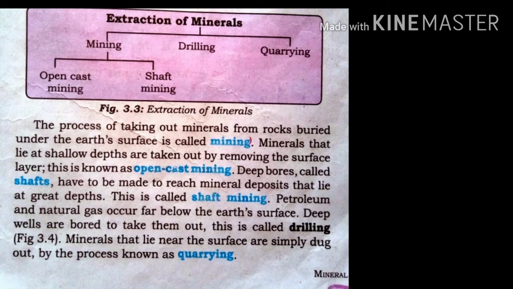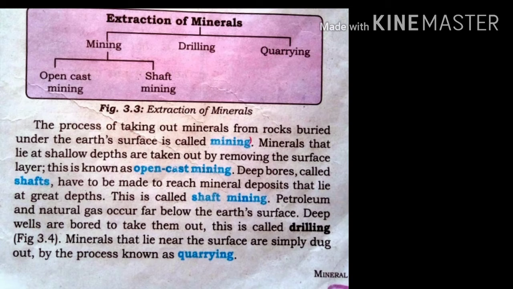Minerals that lie at shallow depths are taken out by removing the surface layer. This is known as open cast mining. Deep bores called shafts have to be made to reach the mineral deposits that lie at great depths. This is called shaft mining.